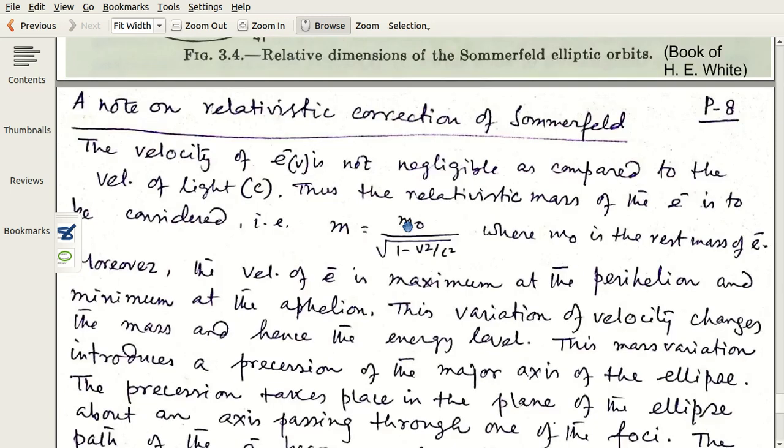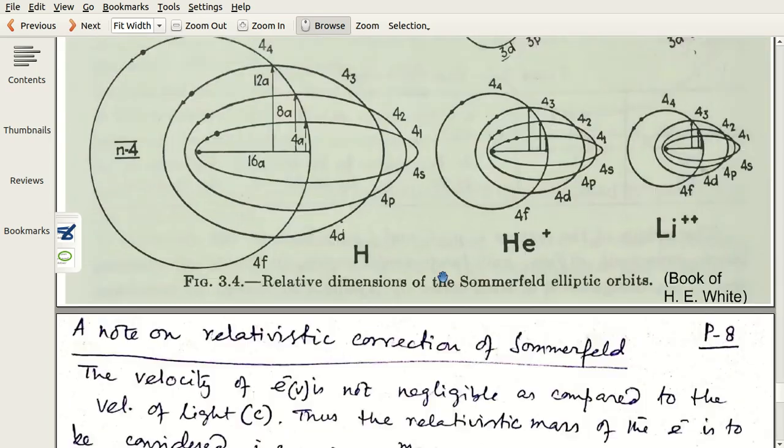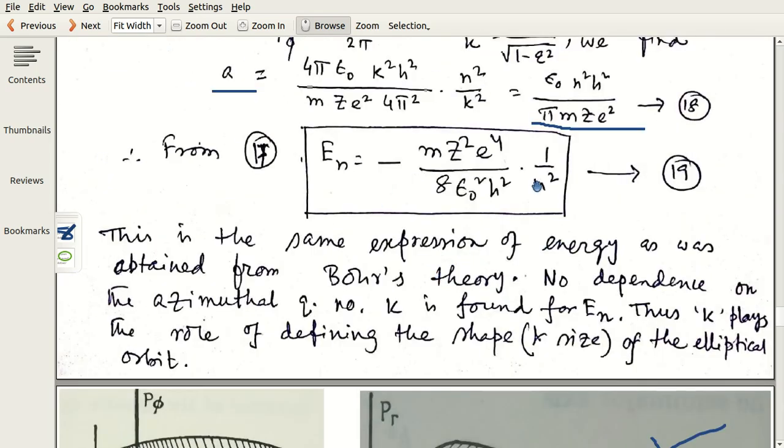And Sommerfeld made another very important contribution. You again see from the energy expression, as we see above, that it is the same as what was obtained from Bohr's theory.